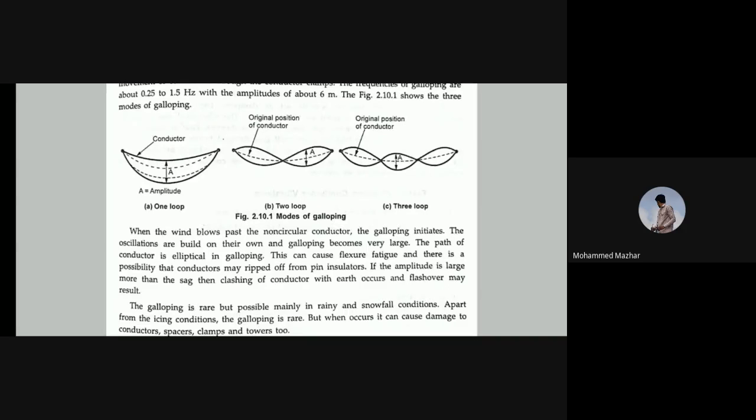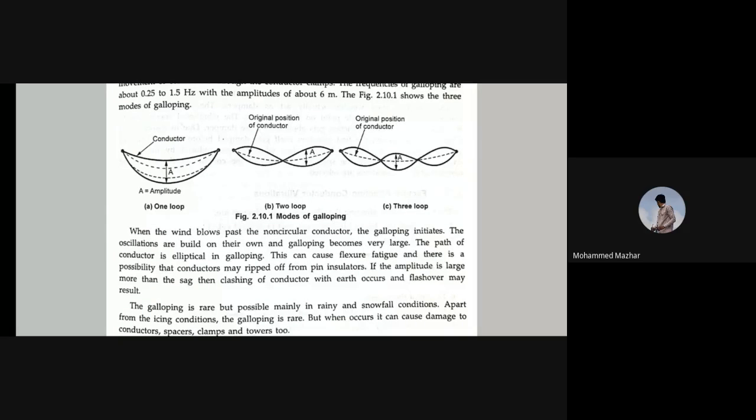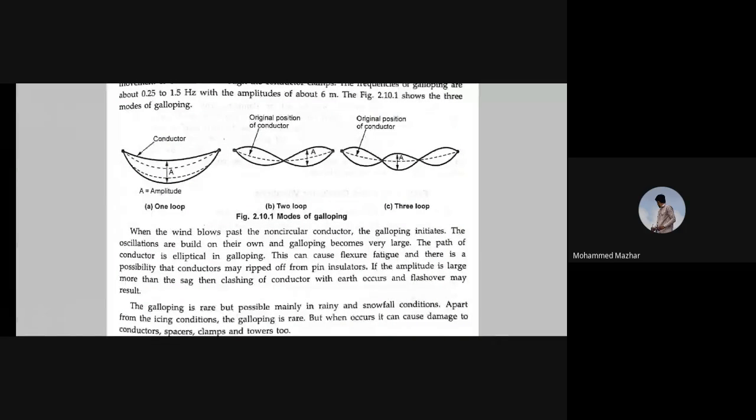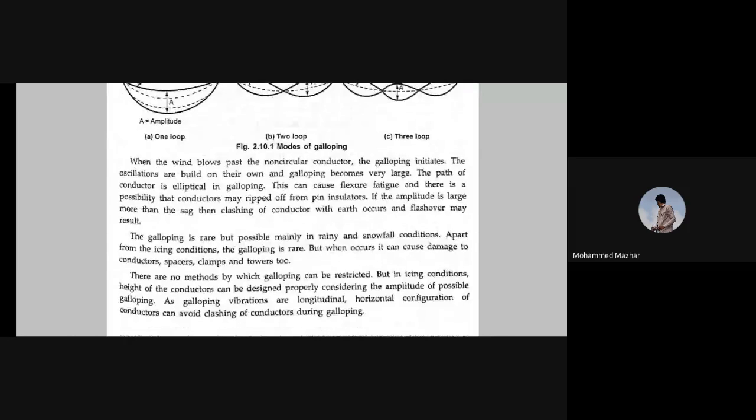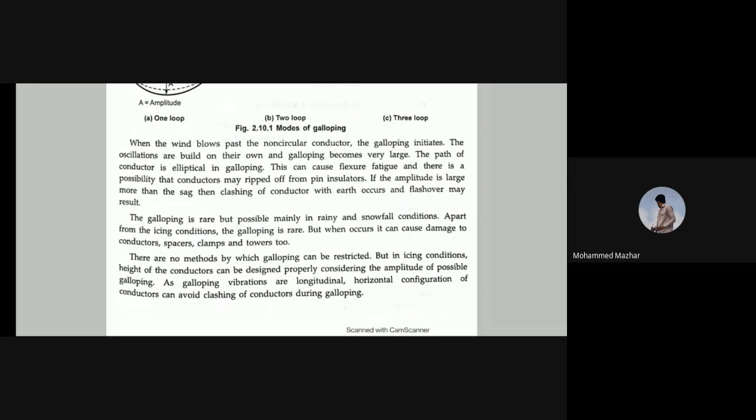So galloping is a rare phenomenon but possible, mainly in rainy and snowfall conditions. Apart from the icing conditions, galloping is rare. But when it occurs, it can cause damage to the conductors, spacers, clamps, and towers. There are no methods by which galloping can be restricted, but in icing conditions, the height of the conductors can be designed properly considering the amplitude of possible galloping.